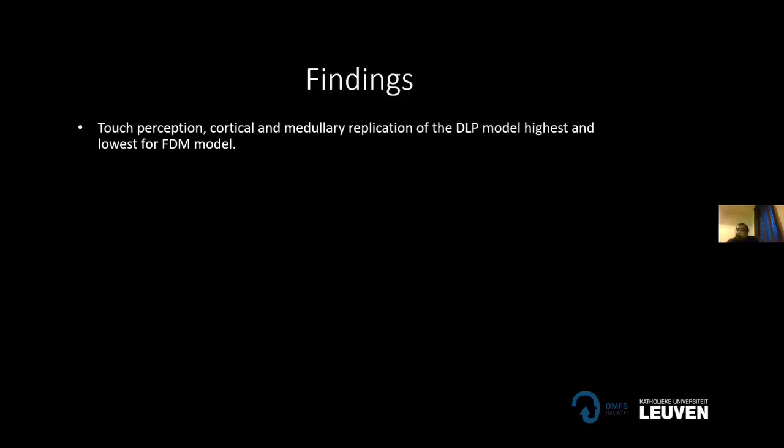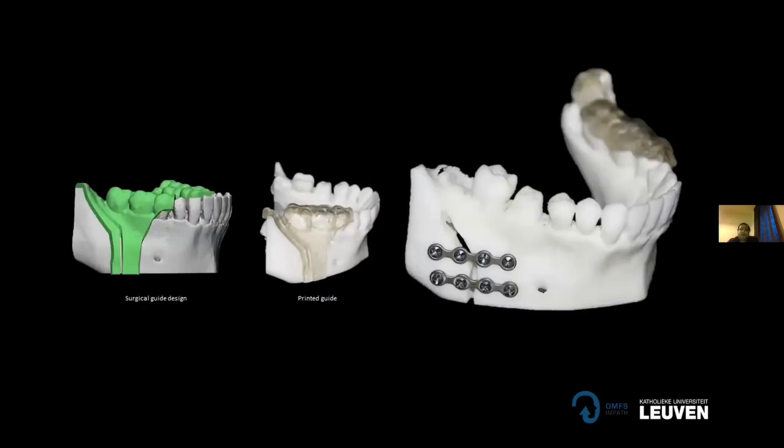Now the next step was the surgery related questions, which I said earlier that 5 surgeons performed surgery. So for that, first we prepared a surgical guide to perform the osteotomy. So they're going to cut the mandible here. Obviously there's a limitation to this study that the condyle is not there. The full mandible is not there. So that's one of the limitations of the study. That is why we couldn't perform the full sagittal split, and we performed the partial one.